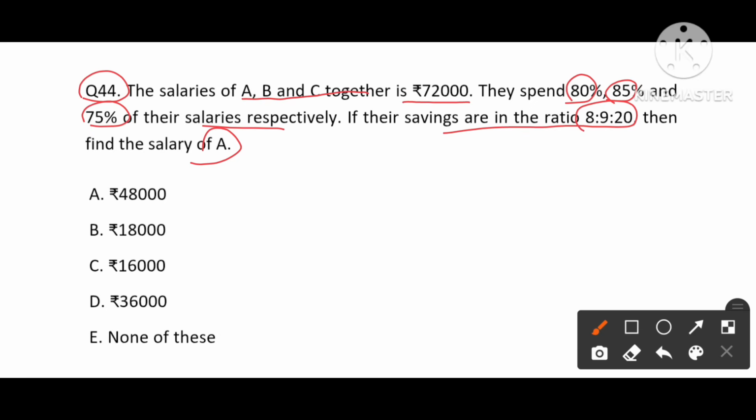So let's assume the salary of A is small a. Salary of B is small b. Salary of C is small c. The sum of all these three is 7,000, the total salary of all the three. Here it says that A spends 80% of his salary, which means his savings is 20%.